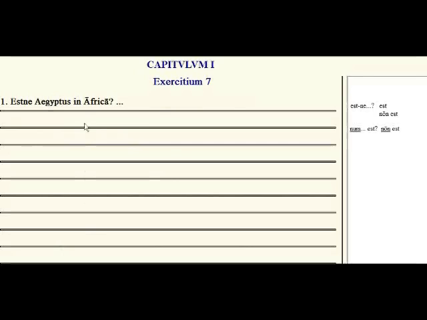This is the last exercise for lesson 2, and you can always tell you get to the last exercise because it gives you questions. Estne Aegyptus in Africa? Is Egypt in Africa? Estne Aegyptus in Africa. Aegyptus in Africa est. Egypt is in Africa. So answer it out loud. Aegyptus in Africa est, and then check your answer.